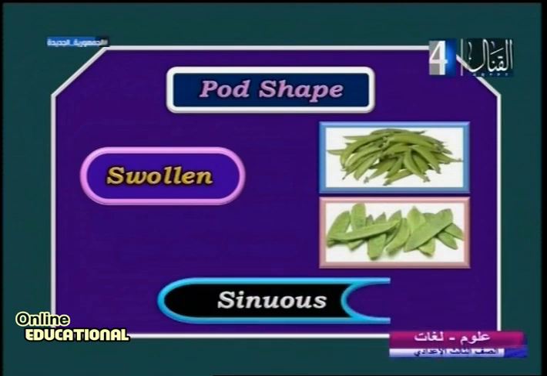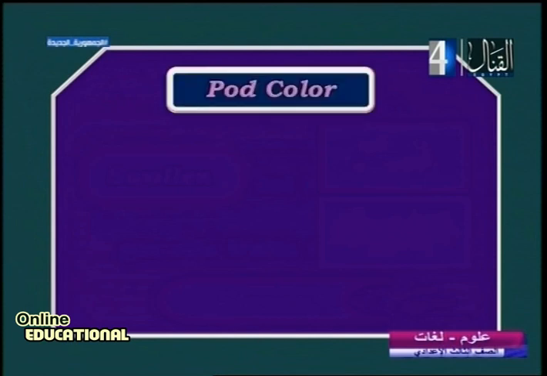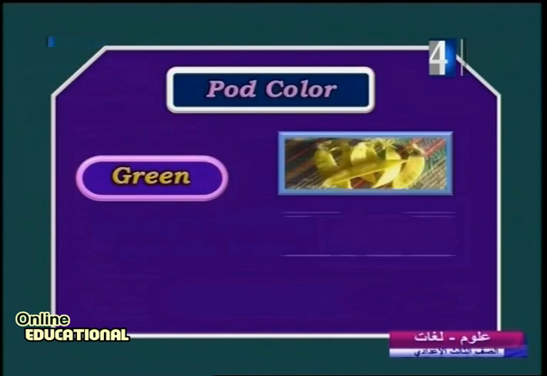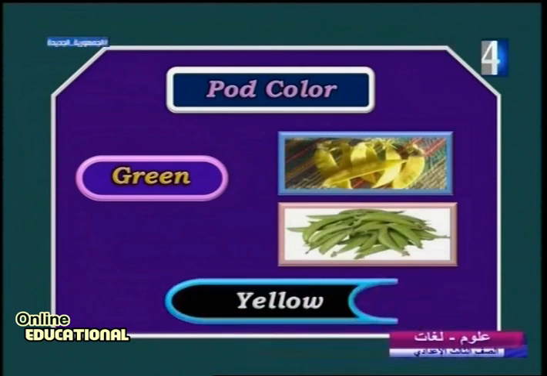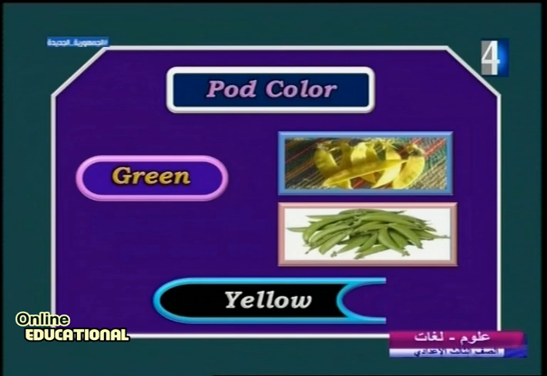Another one, seed color. It has seed color green. What else? It has also yellow. All of them are the traits of Mendel that follow Mendel's law. Another one, flower color. What is the flower color? It's red. It's good.